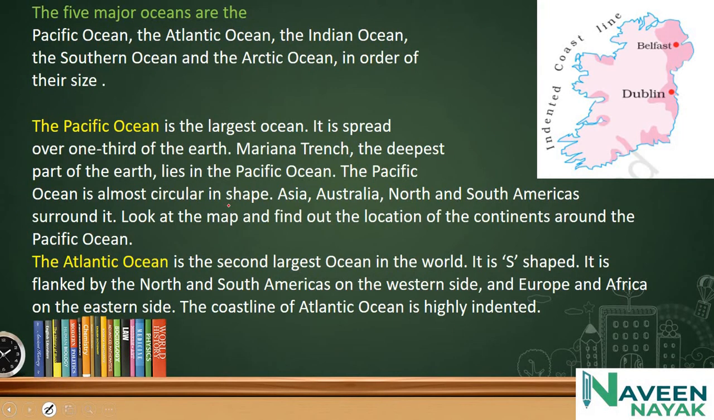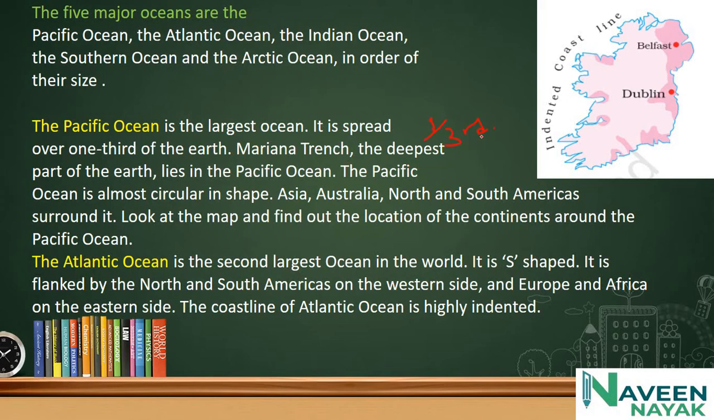The five major oceans are the Pacific Ocean, Atlantic Ocean, Indian Ocean, Southern Ocean and the Arctic Ocean in the order of their size. Remember the order. First is the Pacific Ocean, second Atlantic, third Indian Ocean, fourth Southern Ocean, fifth Arctic Ocean. The Pacific Ocean is the largest ocean. It is spread over one third of the Earth. Remember, one third of the Earth.